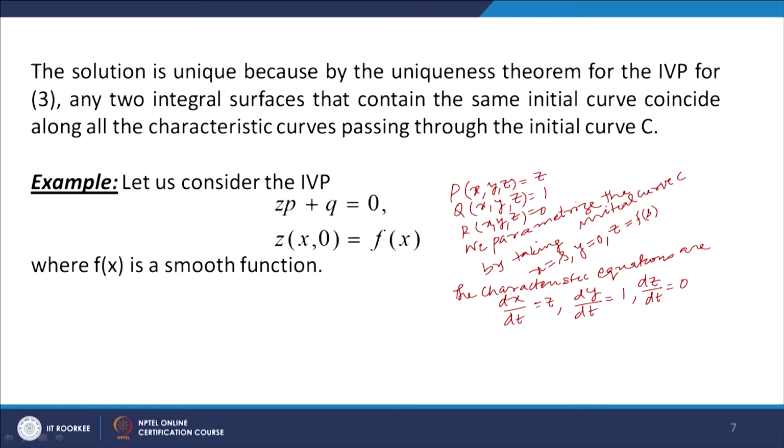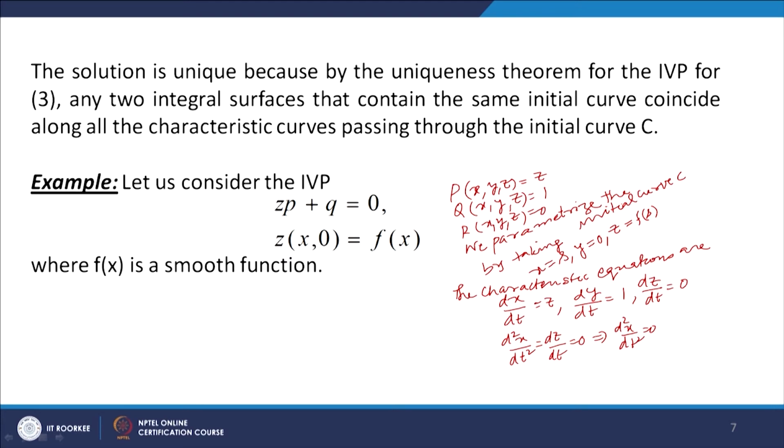Now what do we get? dx by dt is equal to z. So this gives you d square x by dt square, and we have to solve this characteristic equation. d square x by dt square is equal to dz by dt, and dz by dt is equal to 0. So what do we get? d square x by dt square is equal to 0. x is a function of s and t.